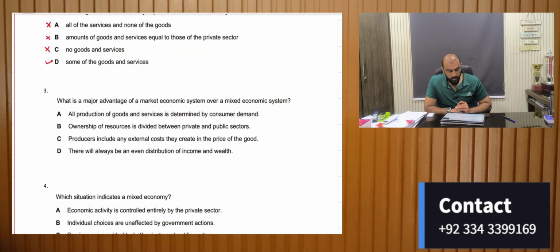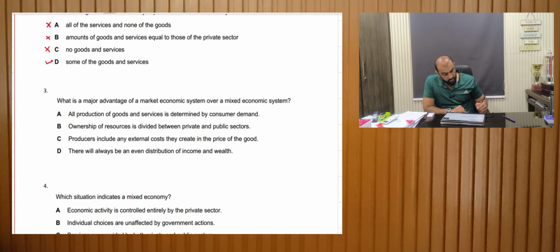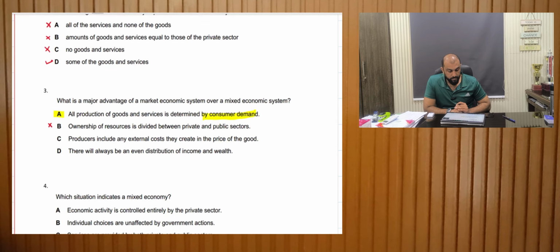What is a major advantage of a market economic system over a mixed economic system? Well, in a market economic system, everything is allocated by demand and supply. So the customer is sovereign, the customer is the king. All production of goods and services is determined by consumer demand. Well, this is the right answer. Ownership of resources is divided between private and public sector. This is incorrect. This is not an advantage of a market economic system. It's an advantage of a mixed economic system. So that's why it's incorrect.